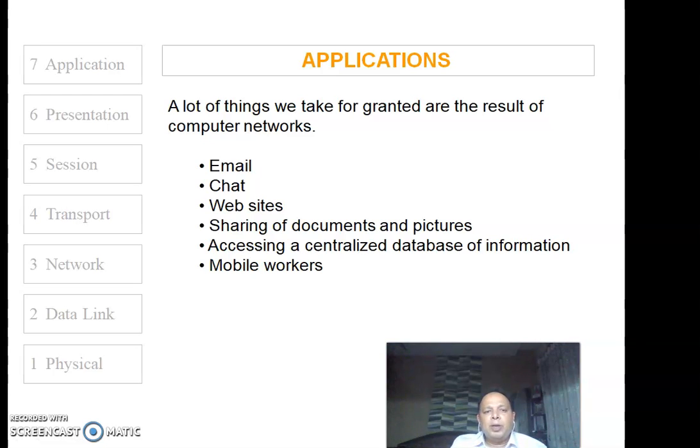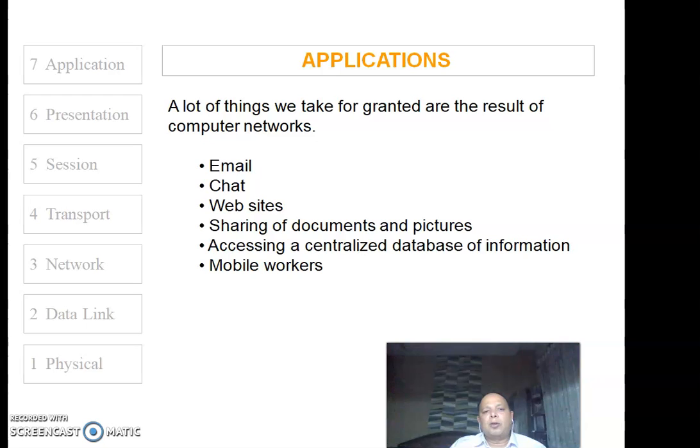Apart from that, when we discuss the OSI model, we should know what are the predominant applications that a network is meant for, such as email, for instance. We have so many email services today. Email is the most dominant application used on the network. Apart from that, nowadays you must be familiar with chatting applications or web browsing, posting everything on the web, sharing of documents and pictures through websites or through chat or through mail. So many means are there. Even video streaming services are common nowadays.